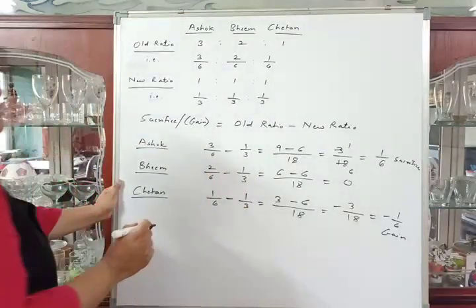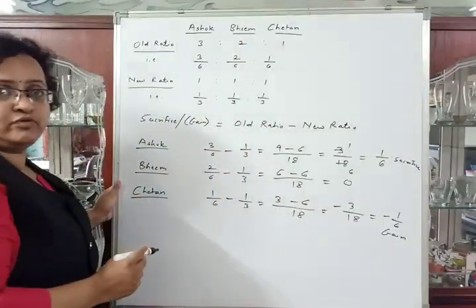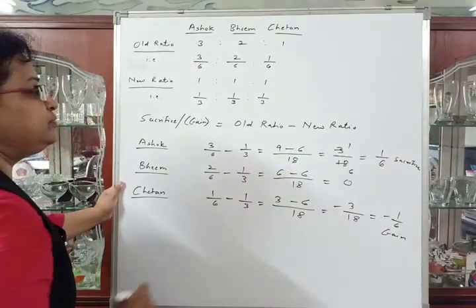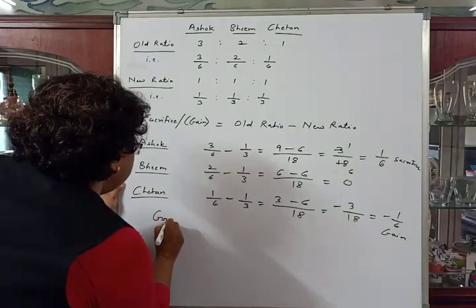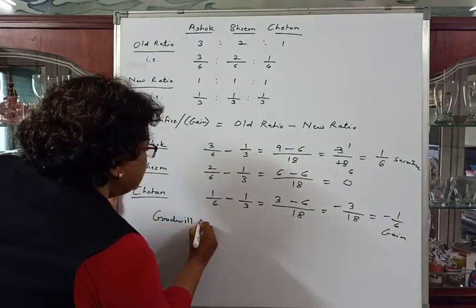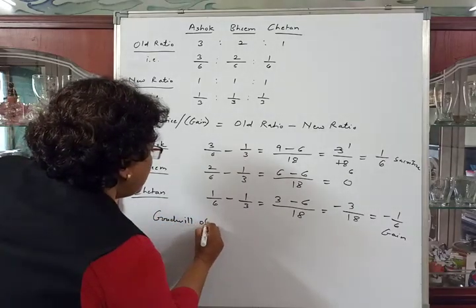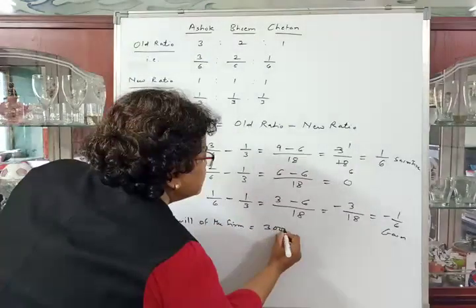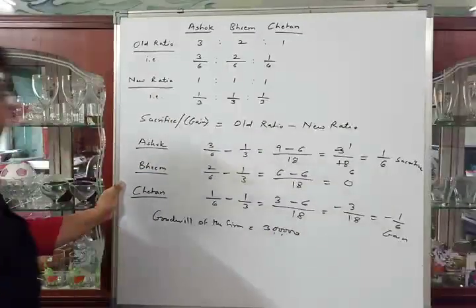So we are solving this for the purpose of solving adjustment of goodwill. So adjustment entry we have to make. Goodwill of the firm is given rupees 3 lakhs in the problem.